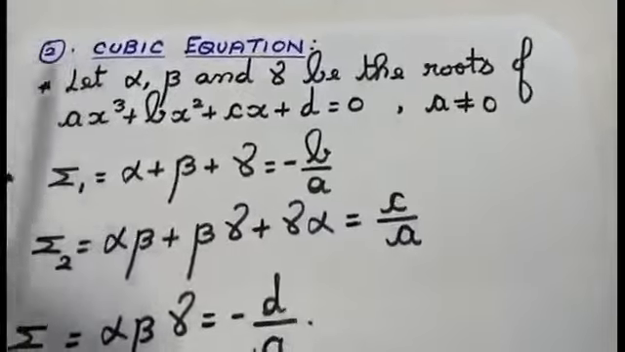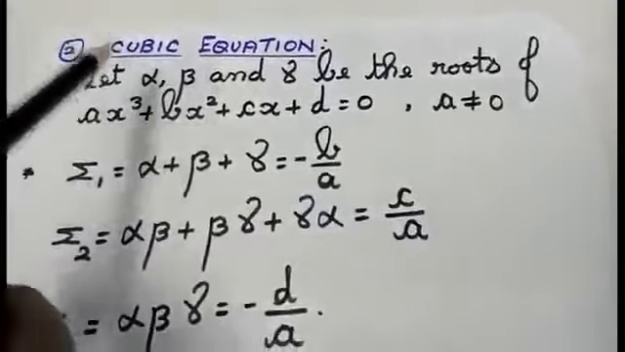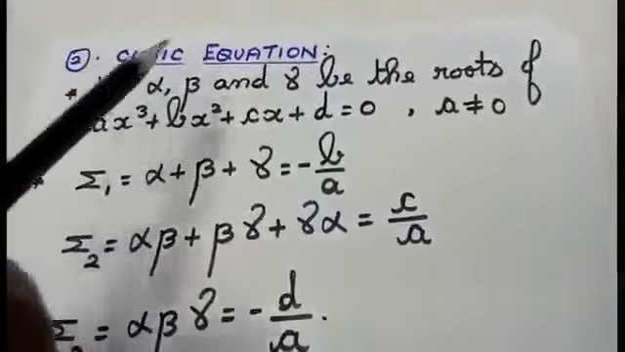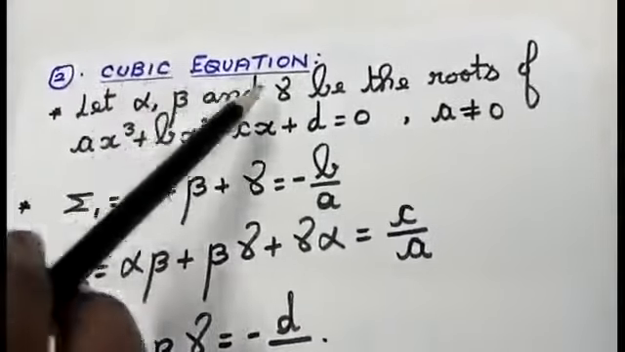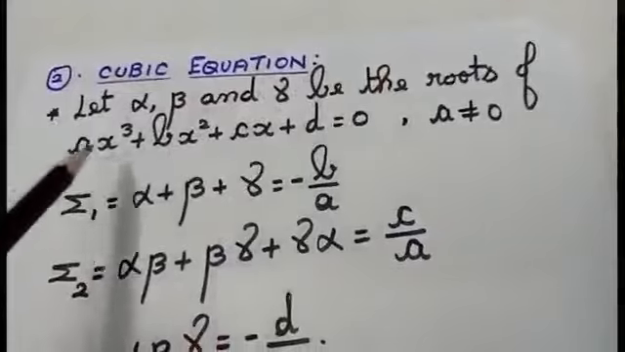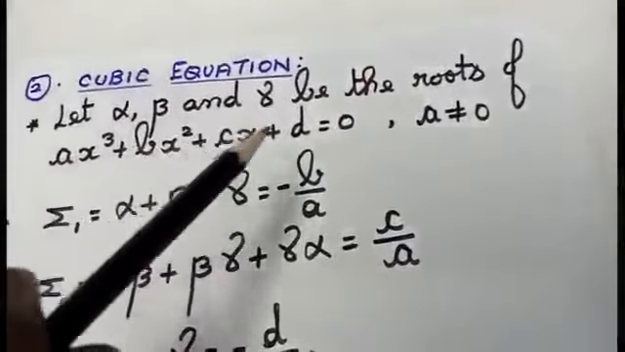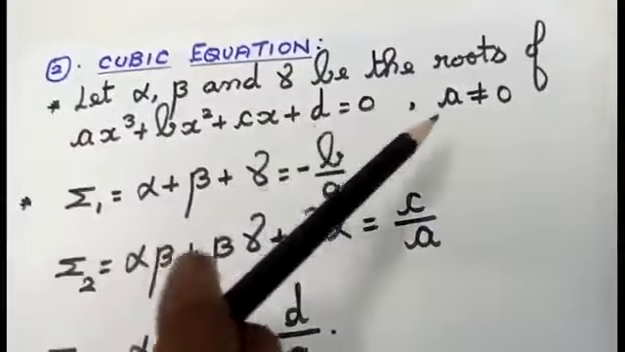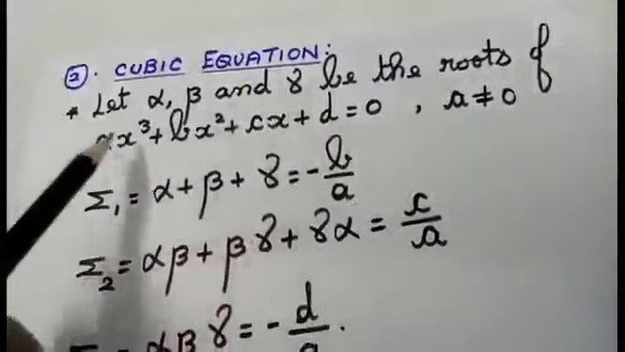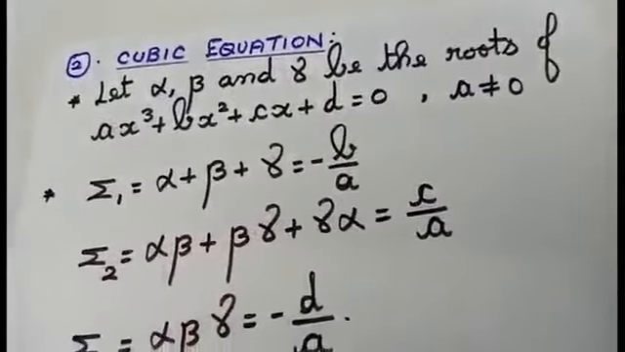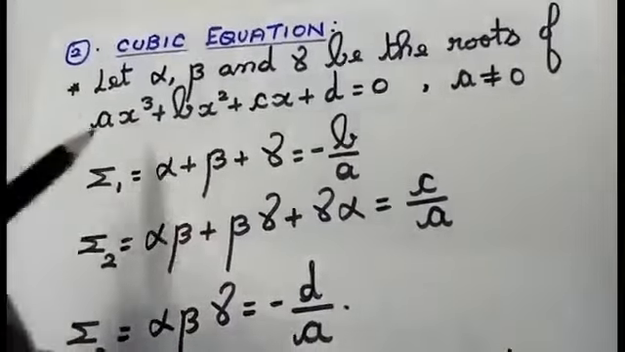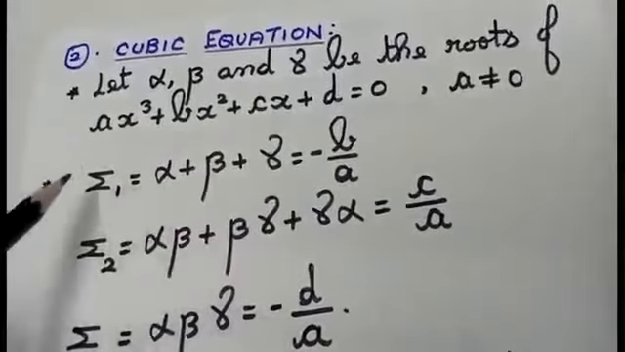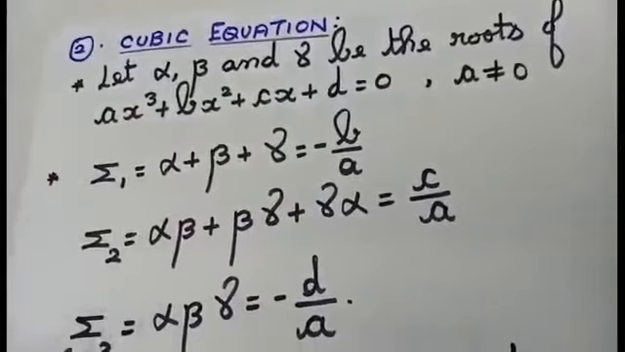Next one, cubic equation. Cubic means I am going to have three roots, that is alpha, beta and gamma. The first one is, let alpha, beta and gamma be the roots of ax cube plus bx square plus cx plus d equal to 0, where a not equal to 0, that is the coefficient of x cube not equal to 0. Since I am having three roots, I am going to have three concepts, and this is going to be somewhat different, that is summation 1, summation 2, summation 3.